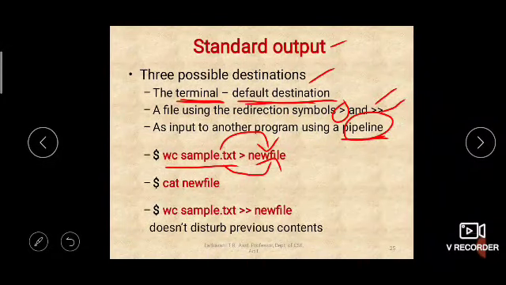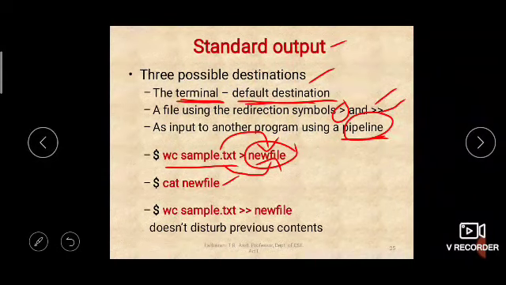Hence, the output is not displayed on the default device which is connected to standard output, which is the monitor. It will not be displayed on this display device, but rather it will be redirected to a file which is newfile. Okay. Then if you say cat newfile, the word count of sample.txt will be available there.